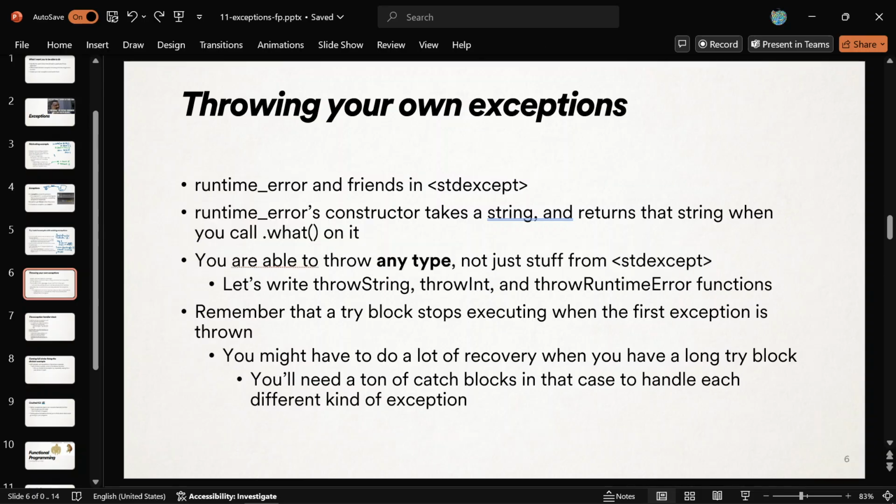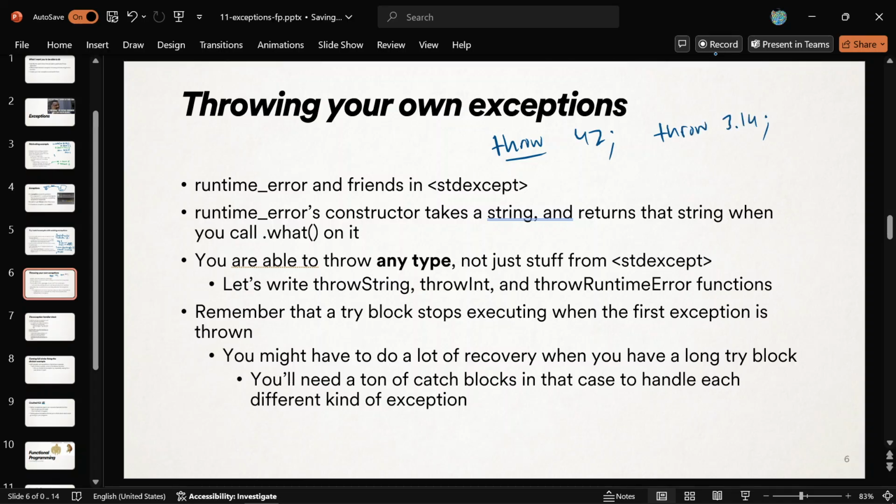Okay? So let's write a couple of throwing functions that notice errors. And this is how you throw stuff. You just say throw, and then what you want to throw. Like throw 42 and that'll throw an int as an exception. And somebody has to go catch it. You can throw a double. Throw 3.14.